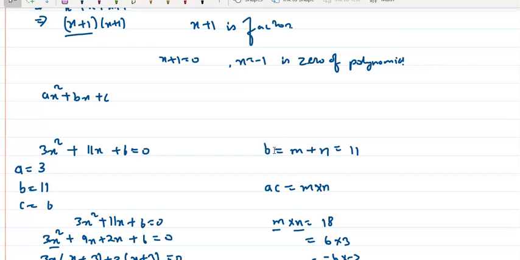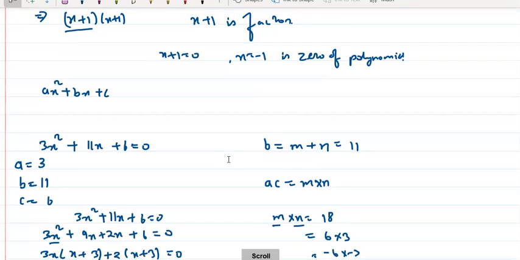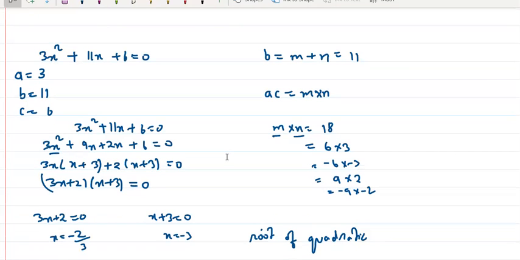Yes. So that's what I did. I want to factorize my quadratic equation into linear factors, right? Okay. So this is what we did. Now we know that when we talk about factorization, there's one method which we have already studied, which is splitting the middle term. So we all know what splitting the middle term is.